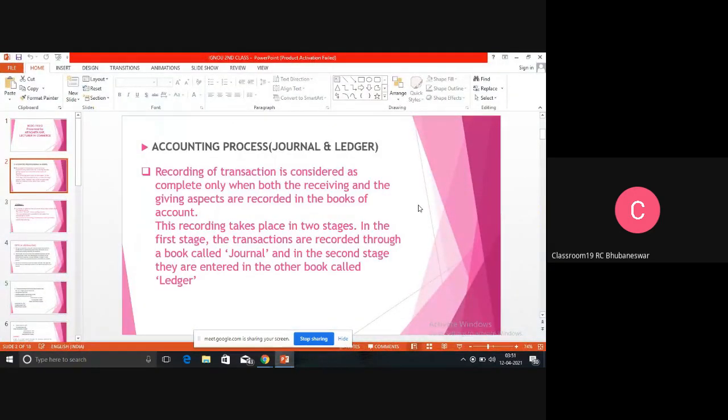So now comes the main topic, the accounting process. Accounting process means preparation from journal to final accounts. Final accounts we will study in tomorrow's class, but today we will study only journal, ledger and trial balance. So these three things are required.